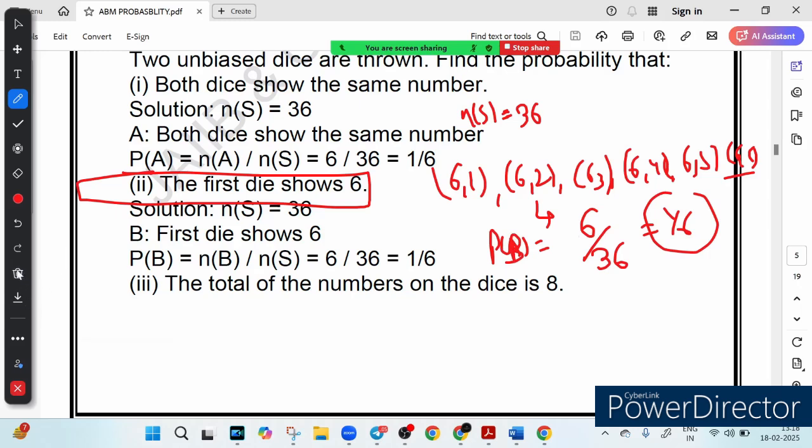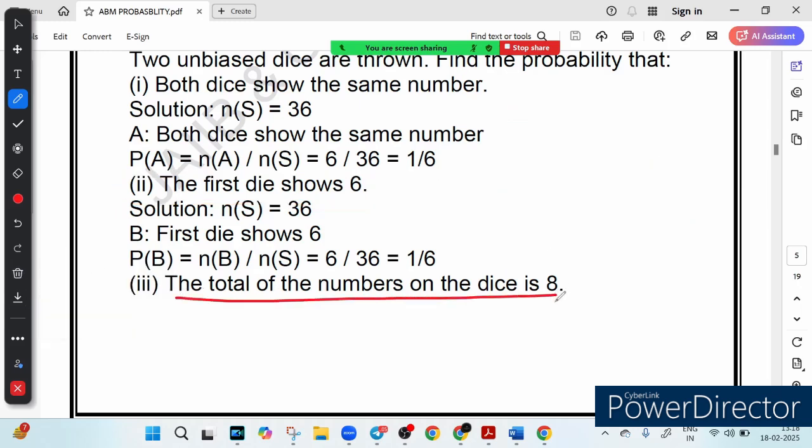Now let's look at scenario number 3. The total of the numbers on the dice is 8.